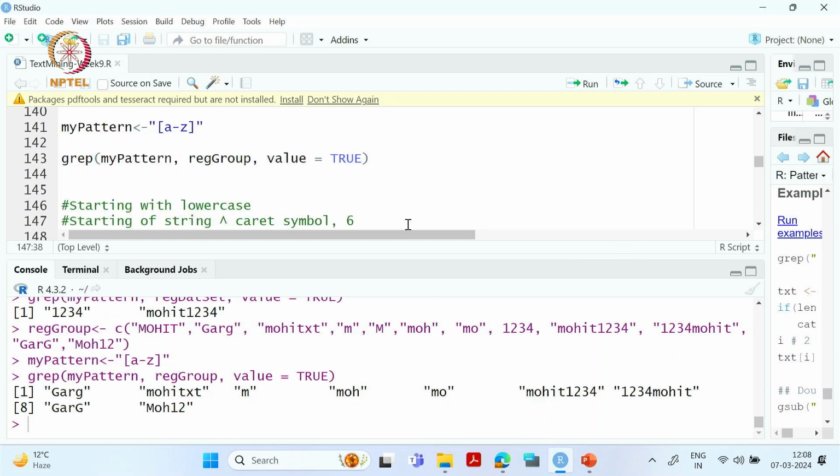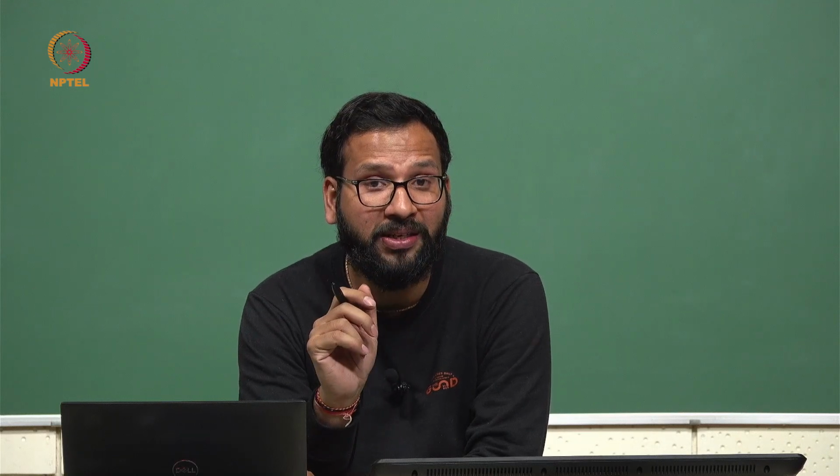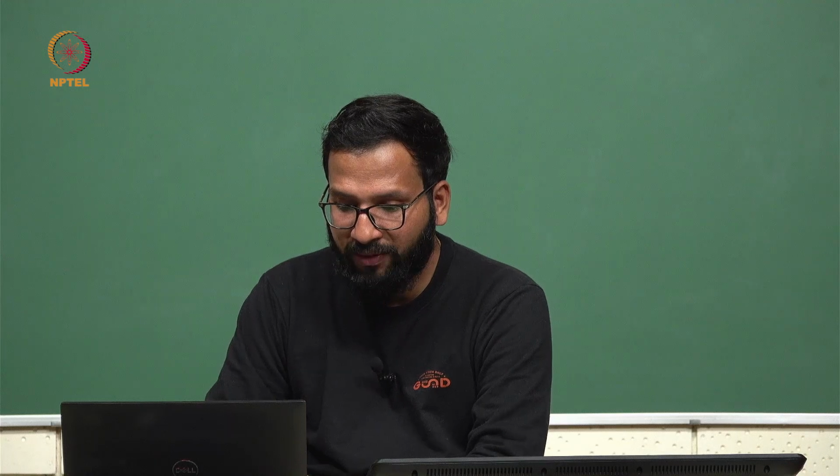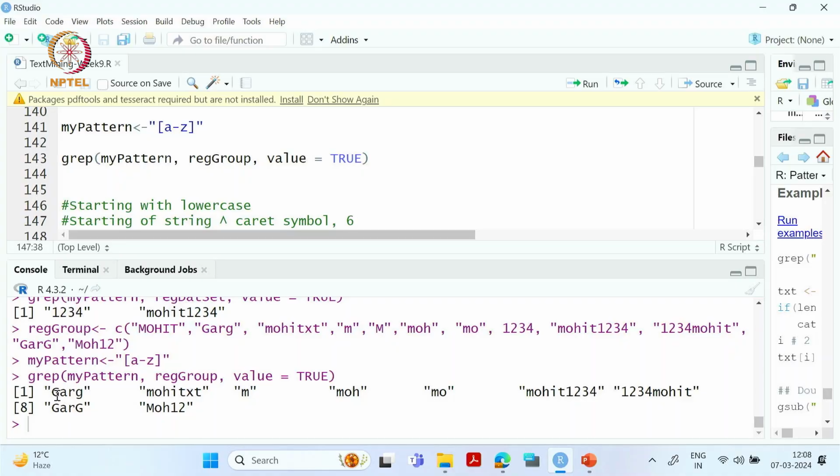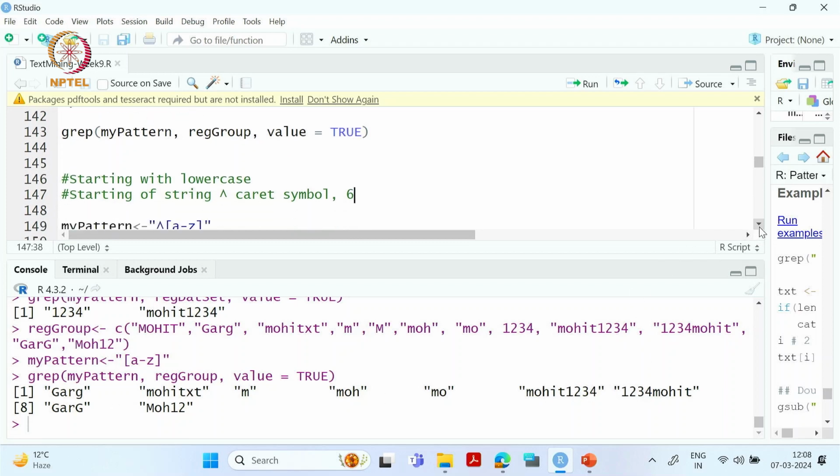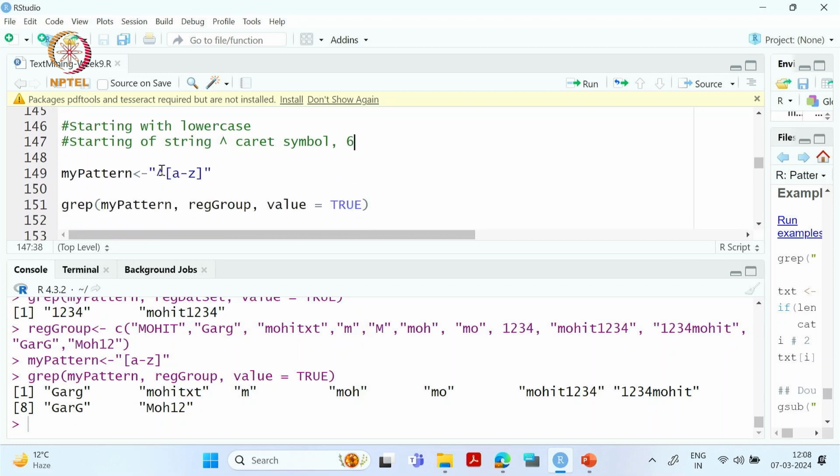Now we will explicitly mention that we want only those words which start with lowercase. Here we have words which start with uppercase alphabets or maybe some digits. So we will explicitly mention starting with lowercase. After that I don't care. I am just caring about the words which start with lowercase.